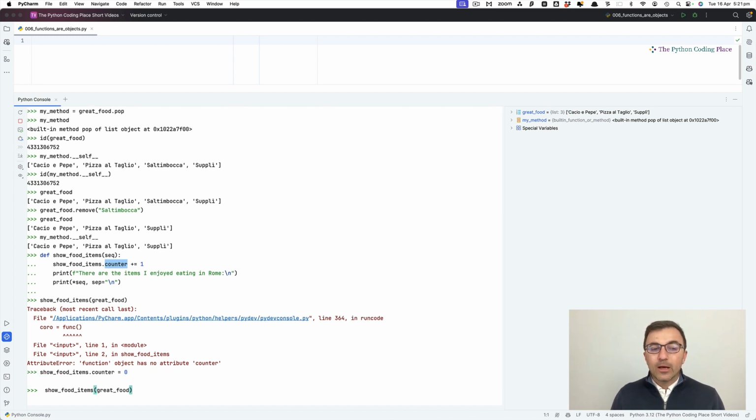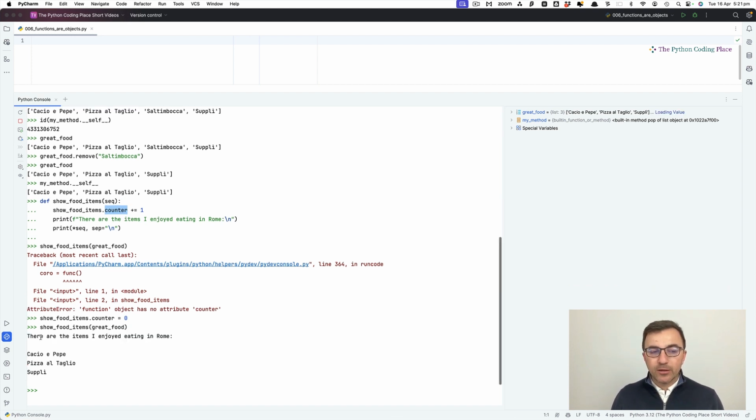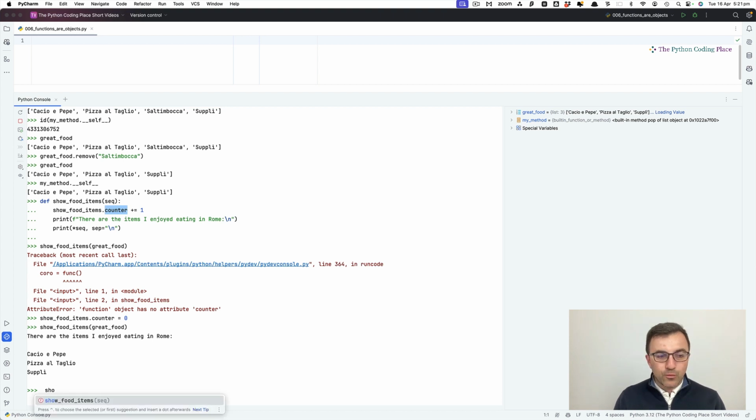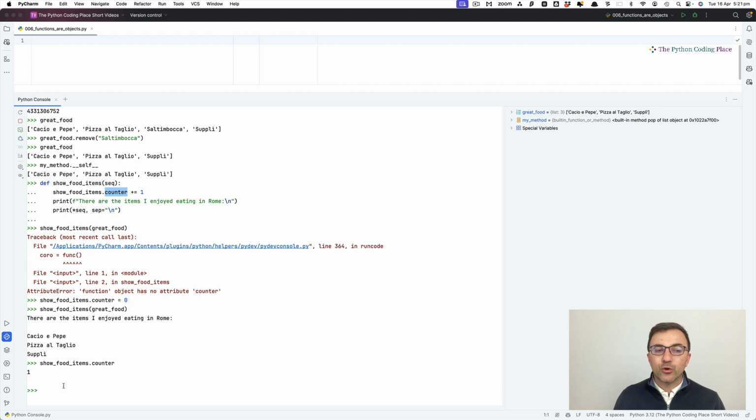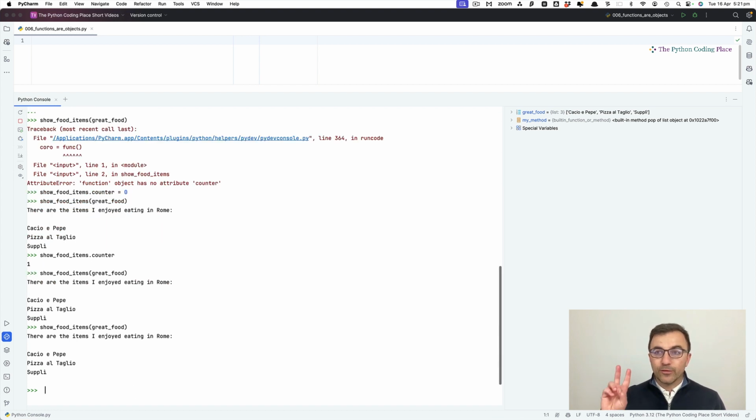Now, I can call show food items. And you can see it's showing me here are the items I enjoyed in Rome, never mind. How about show food items.counter? It's now showing the value of 1, which means I've called it once. Let me call the function again, and again. I've called it 2 more times now, so it should be 3 in all.